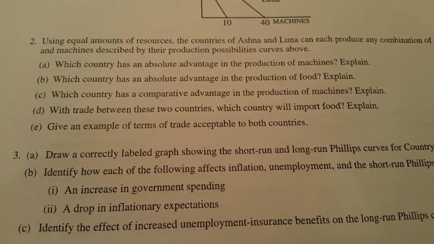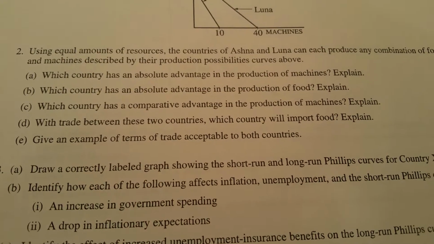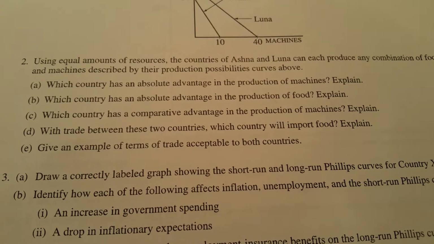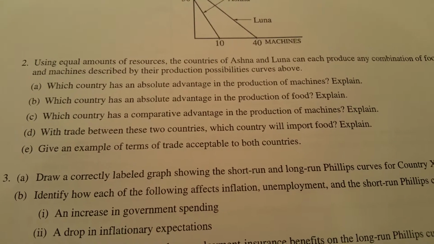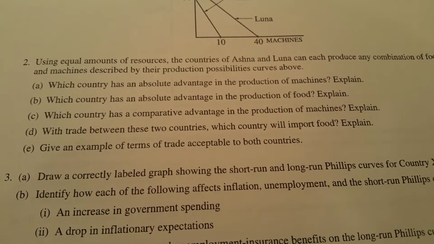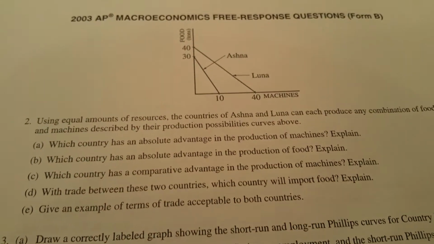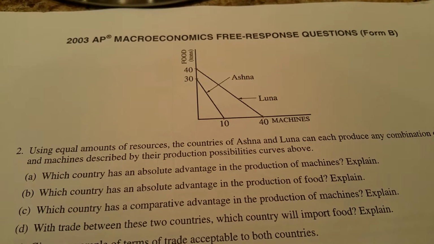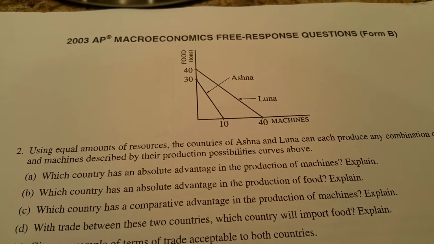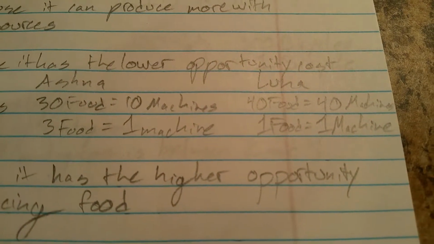Now let's look at part C. Which country has the comparative advantage in production of machines? Explain. Now, comparative advantage is set on the principle of opportunity cost. So to find the opportunity cost, we'll set the extremes of both production possibility curves equal to each other and solve for one machine. We have that right here.